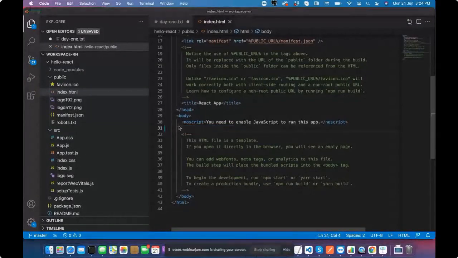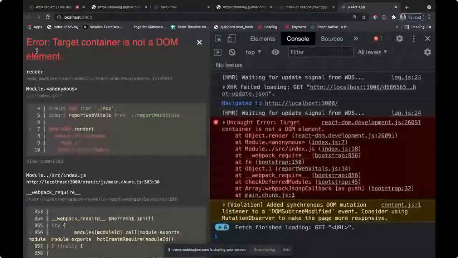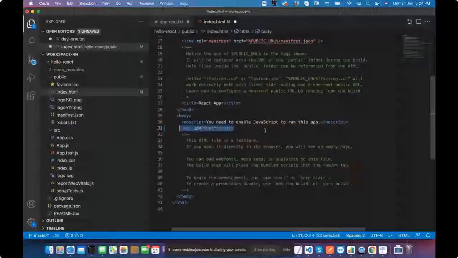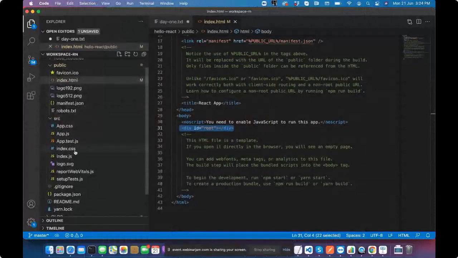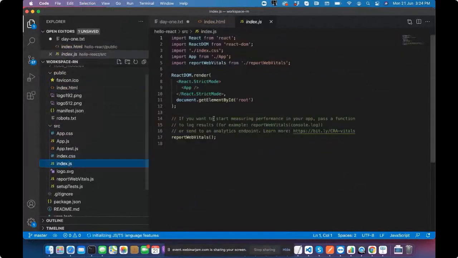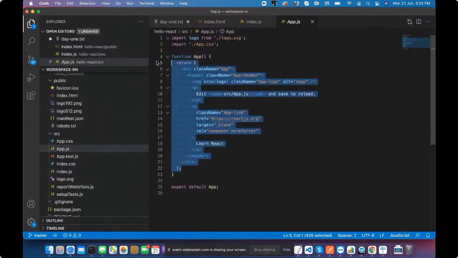If I remove this, I don't get anything here, or it says the target container is not a DOM element. It's basically retrieving the control from here, and you can see here we are putting the app in React strict mode, and we have an app. App is our first component. This is a very functional component we have.